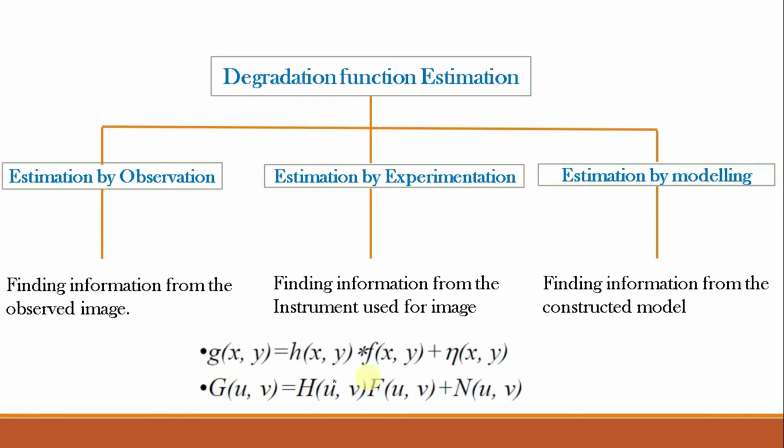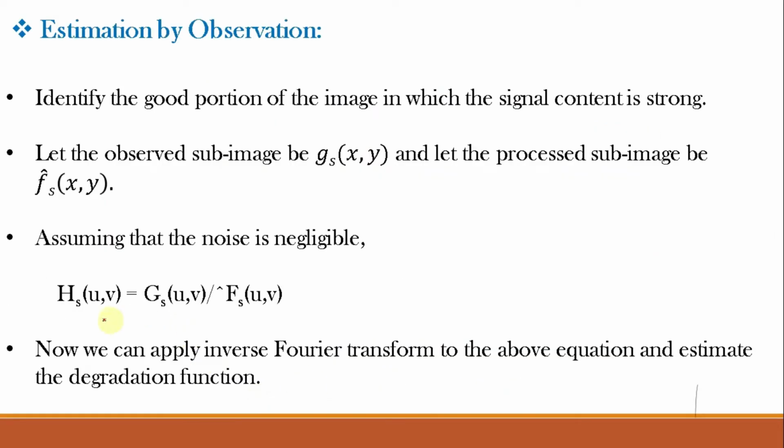Now in this equation, say the noise n of uv is negligible, then h of uv will be given by the ratio of g of uv by f of uv. So hs of uv is equal to gs of uv divided by fs cap of uv. So now we can apply inverse Fourier transform to this equation and estimate the degradation function. So from the characteristics of this function, we can then find the complete degradation function h of uv.